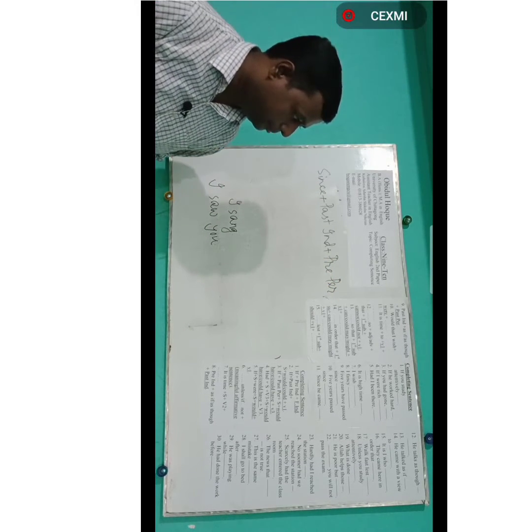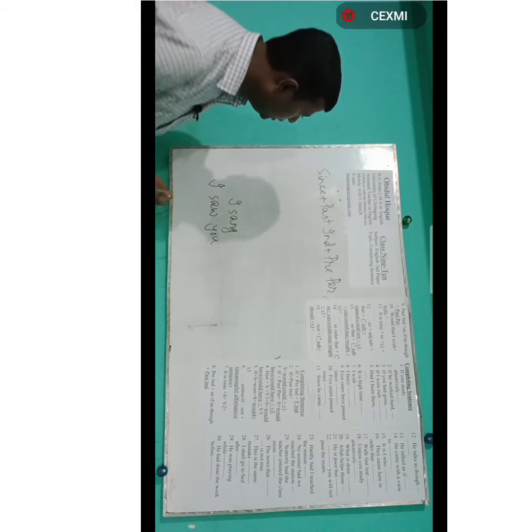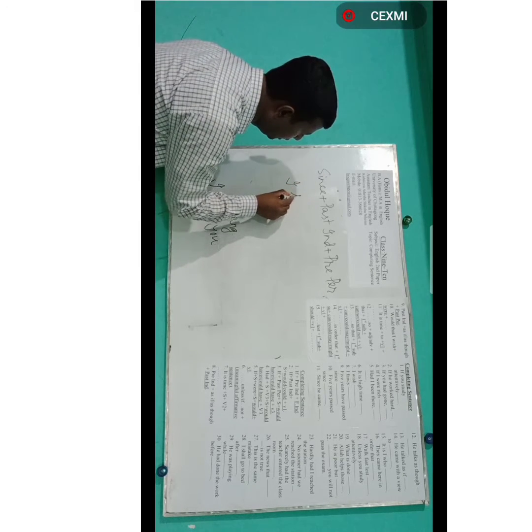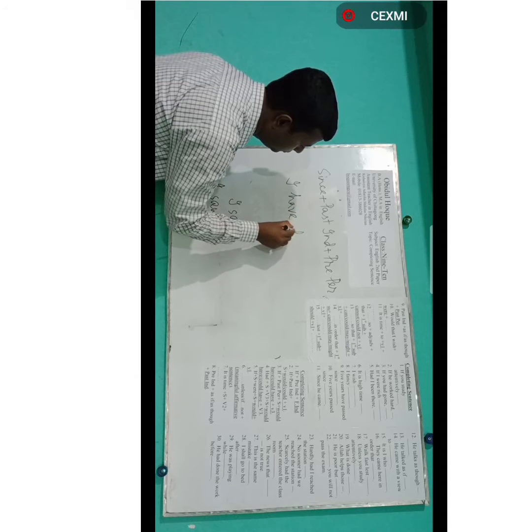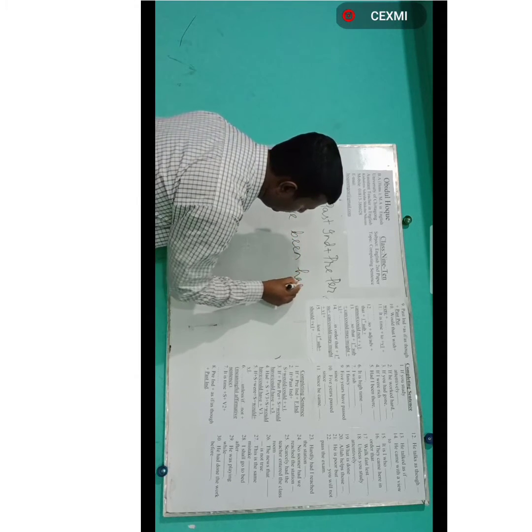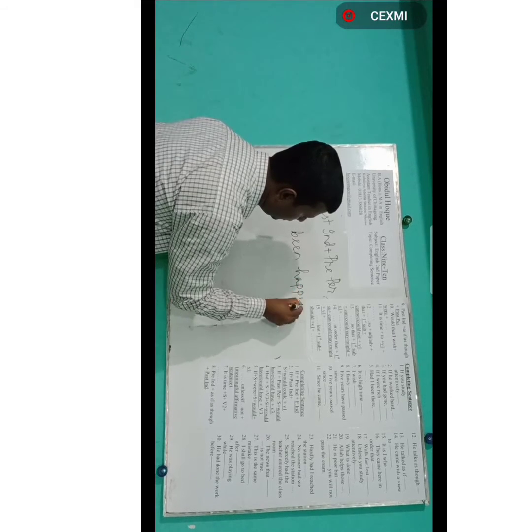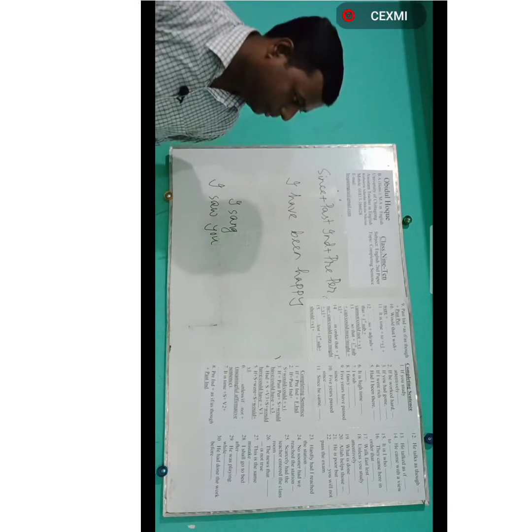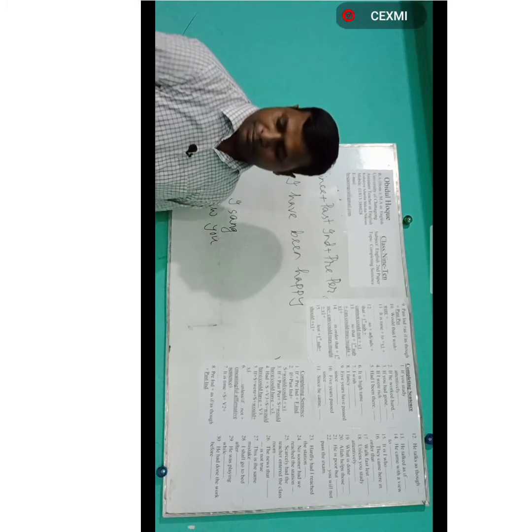Since he came, I have been happy or I have become happy. Any other meaningful clause may also be its answer.